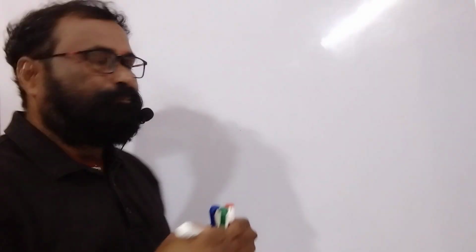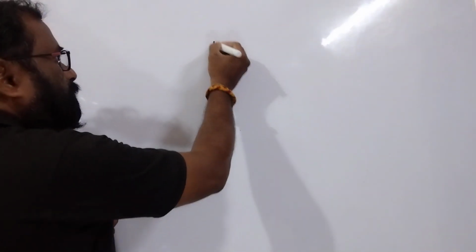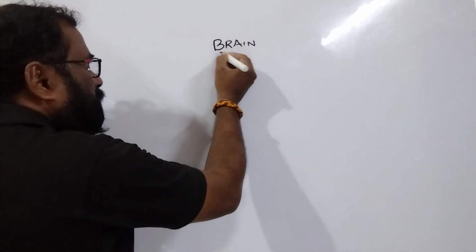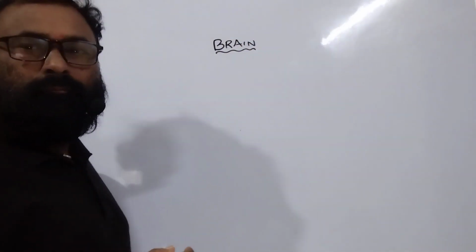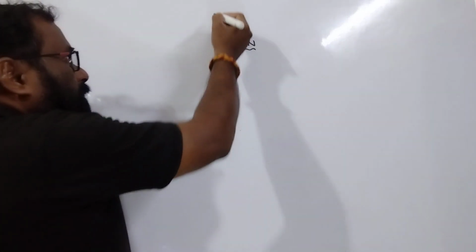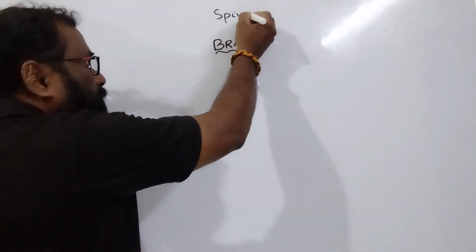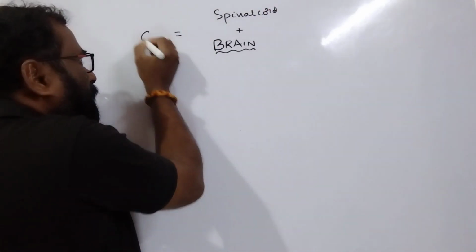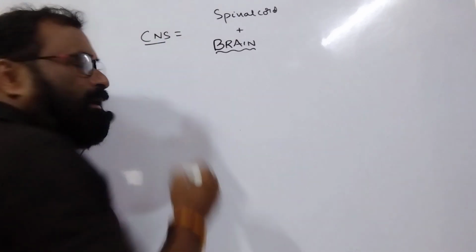Today, I want to discuss the topic of the nervous system, in which I'm discussing the structure of the brain. Brain and spinal cord are the parts of the central nervous system.